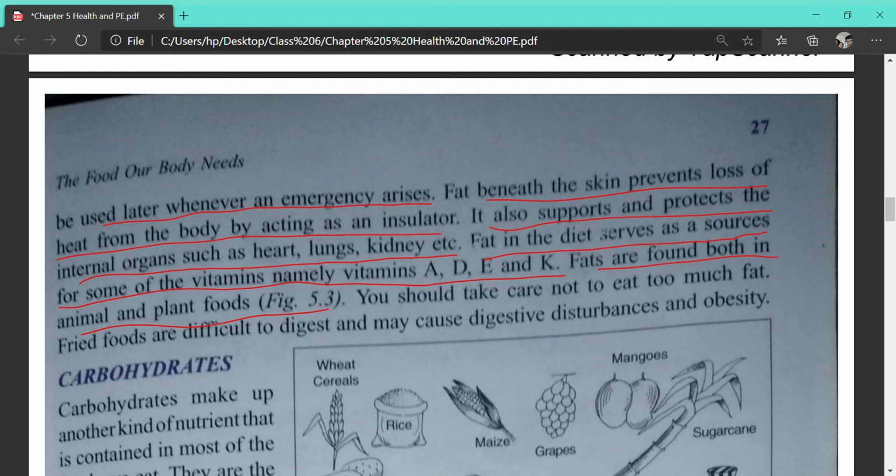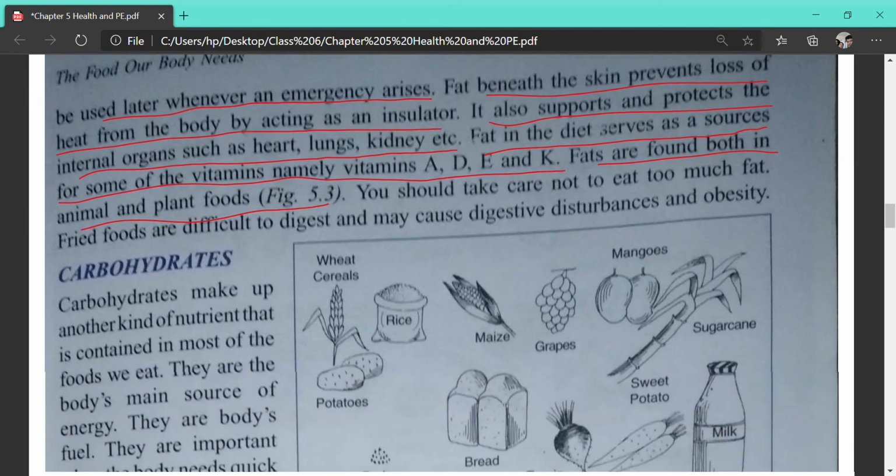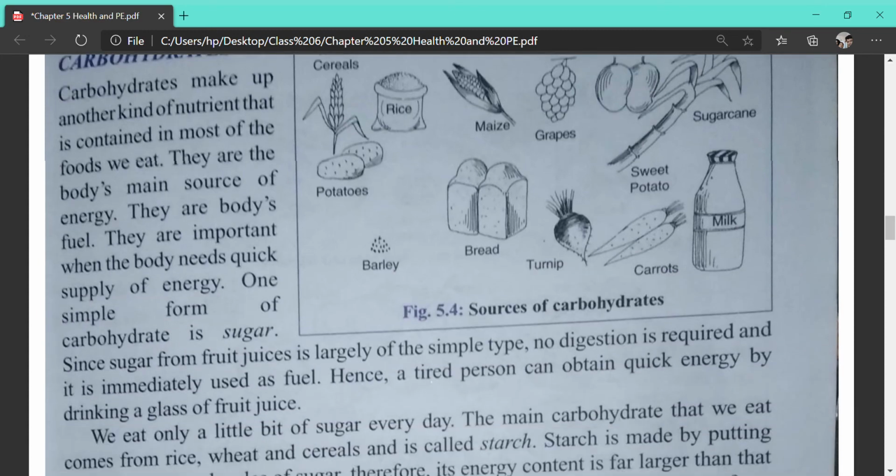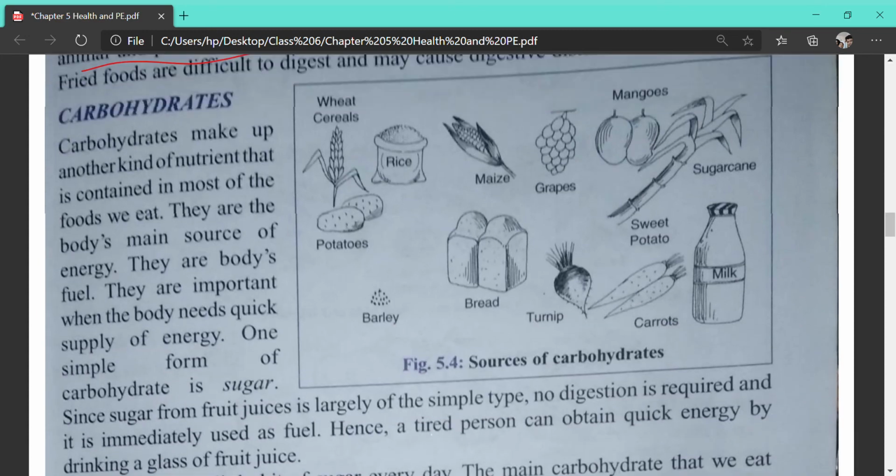You should take care not to eat too much fat. Fried foods are difficult to digest and may cause digestive disturbances. Fried food means it is deep fried, that is, oil is everywhere in the food, and it is also very difficult for us to digest that food. So, is fat clear, children? Yes, ma'am.